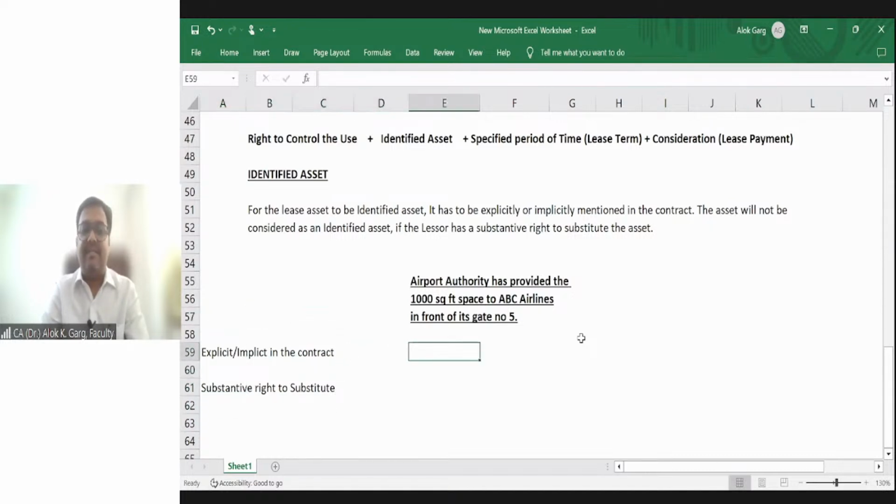In this case, it is explicitly or implicitly mentioned in the contract. Answer is yes. Substantive right to substitute, no. There is no substantive right to substitute.